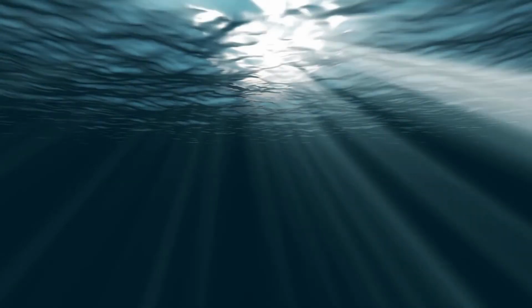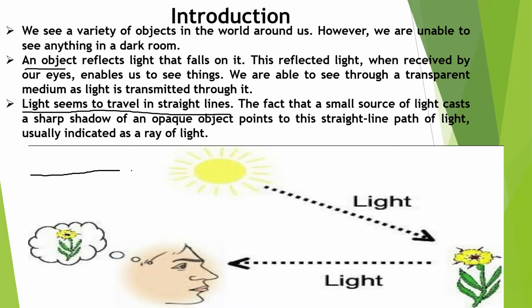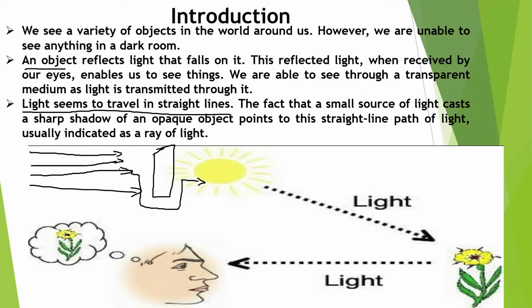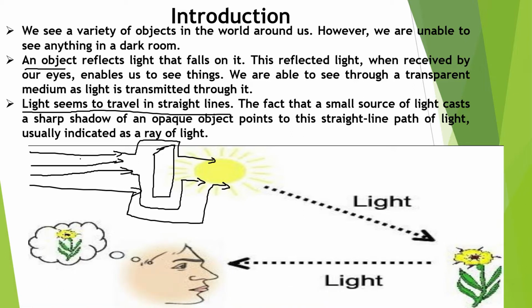We also know that light seems to travel in a straight line. That means suppose that light rays are going in this direction. They always move in a straight line. Okay, and if we put our book in their path, it's not that they will turn to an alternative path like this, right? Light cannot do this. Light always propagates, always moves in a straight line. So the path of a light ray will always be a straight line. You got it?